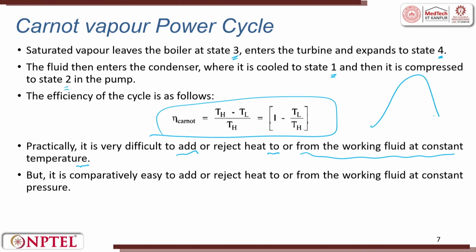Where is the constant temperature coming from? On the TS diagram, T1, T2, this is S1 and S2. But it is comparatively easy to add or reject heat to and from the working fluid at constant pressure. Temperature is difficult, pressure is easy.